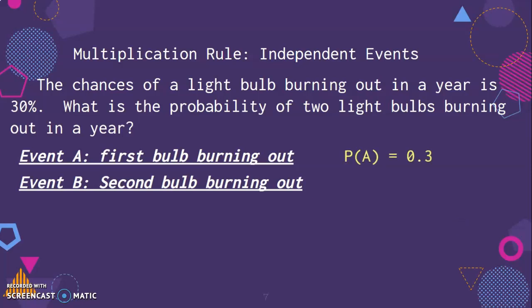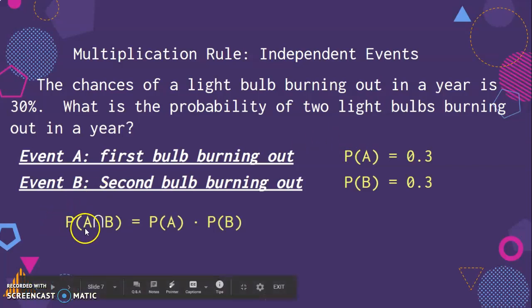So we have probability of A, which is the 30%, or 0.3. Remember, 30 divided by 100 is my decimal. The probability of the second light bulb burning out is the same. It's just the same thing happening. A light bulb burns out with a 30% chance every time. Now we want to know what's the probability of 2 light bulbs burning out, both happening.